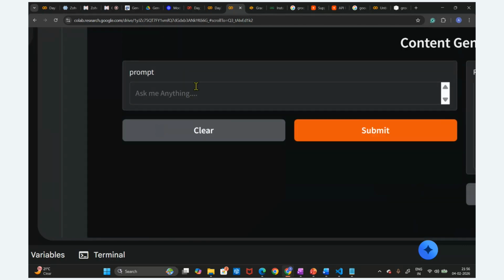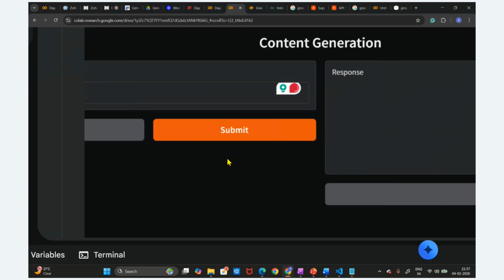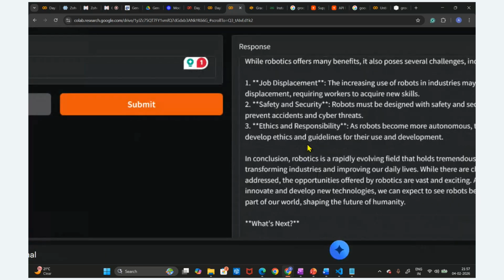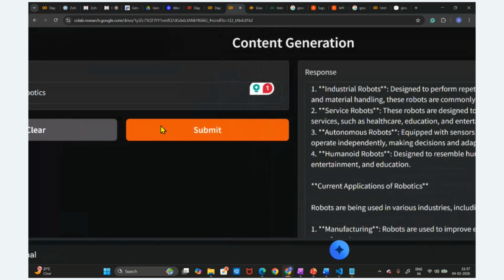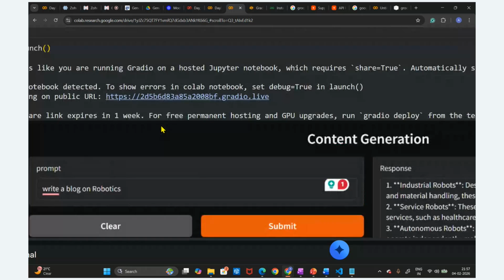Now I'm going to write a question here: write a blog on robotics. I'm going to execute this. You can see it has written this blog here. Now we can access this blog here. I'm going to provide this link.